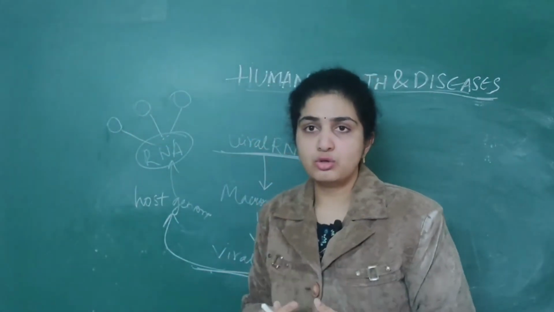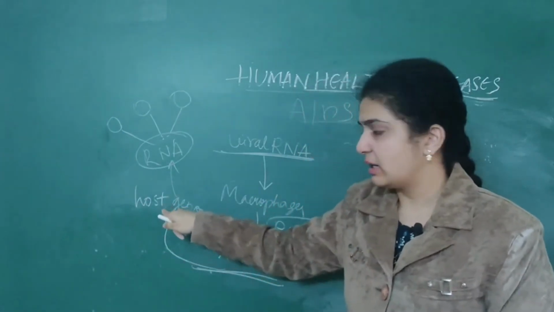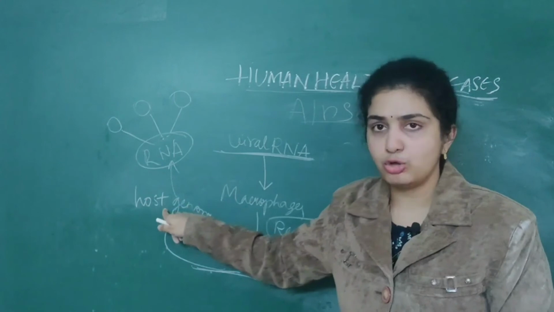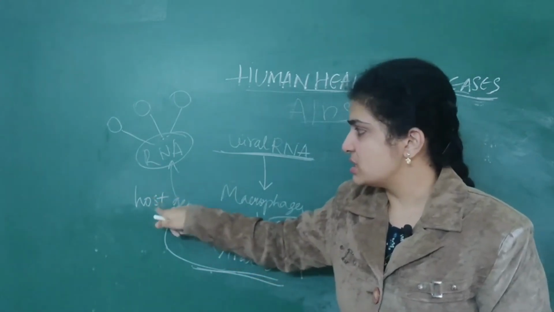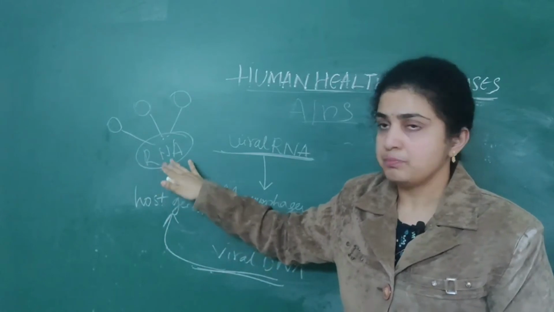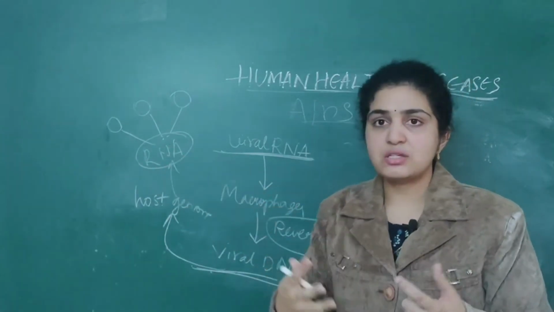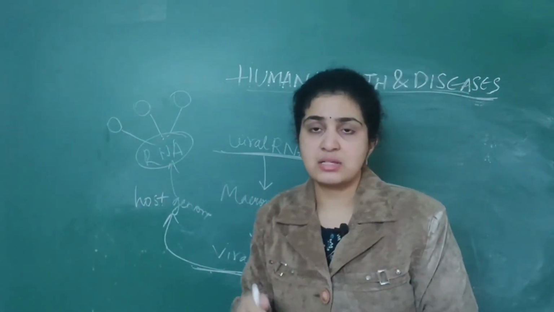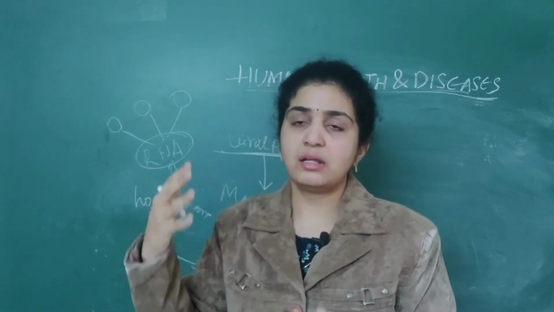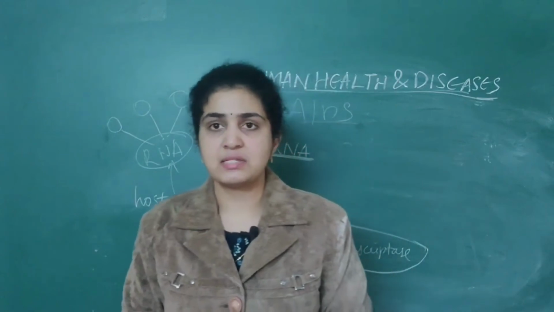This viral DNA will enter into the host DNA, this host DNA again will transform into RNA, and this RNA will give rise to numerous infected cells. These infected cells will attack other cells, and like that replication will take place.